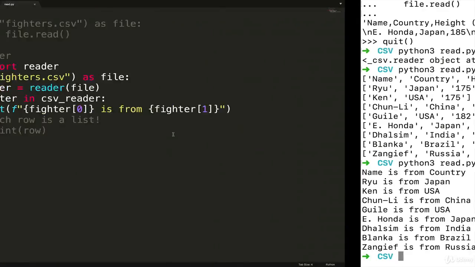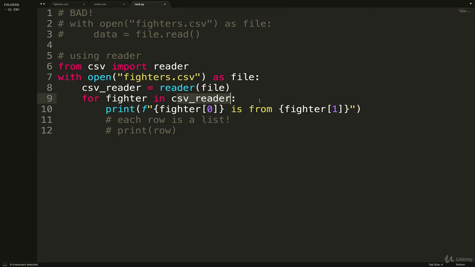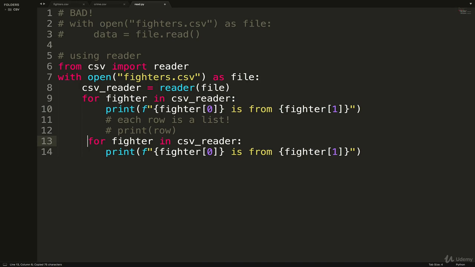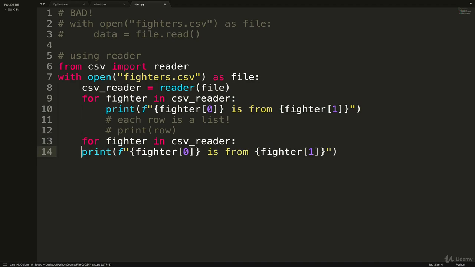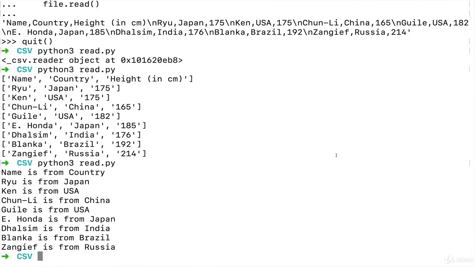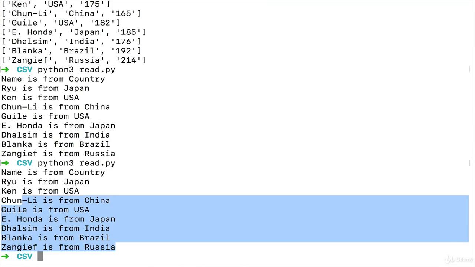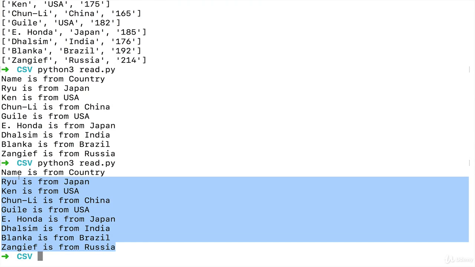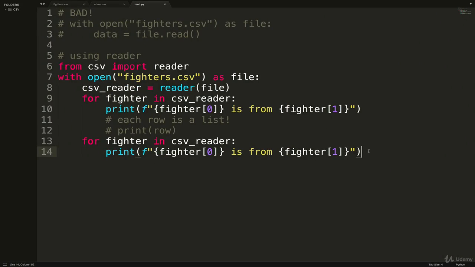So just a quick note, what this actually is here, CSV Reader, it's an iterator, just like in the generator section. Remember we talked about you go over an iterator once, you kind of exhaust it. So if I went over it once here, if I tried to do another, like if I just did the exact same thing again here, for fighter in CSV Reader, if I try and do that, we actually only get one copy because we've exhausted the iterator. We're at the end. There are no rows. There's no data in the iterator to keep moving forward on. It can't call next anymore.